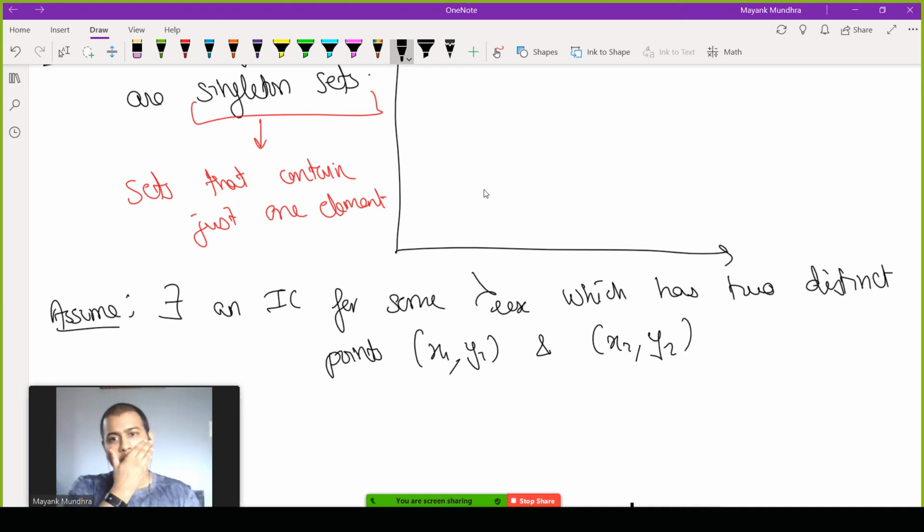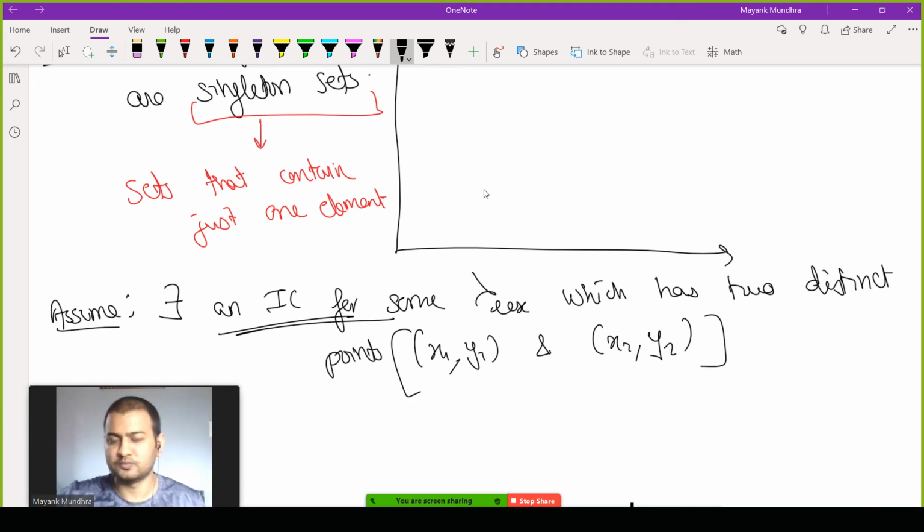I'm saying that assume there is some IC which is not a singleton set, so it should have at least 2 points. If I'm contradicting the fact that it is a singleton set, then I need to assume that it has at least 2 points, x1 y1 and x2 y2.